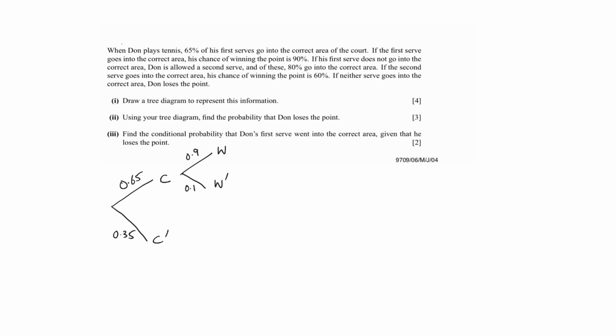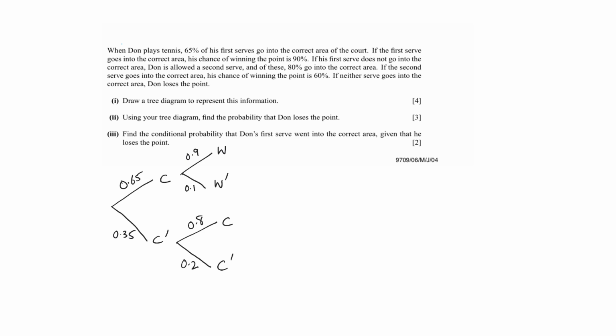If the first serve does not go into the correct area, he will be given a serve again. Even in the second serve there are two chances, either the serve goes into the correct area or it doesn't. His second serve has a probability of 0.8 to go into the correct area, so 0.2 is the probability of not going into the correct area.